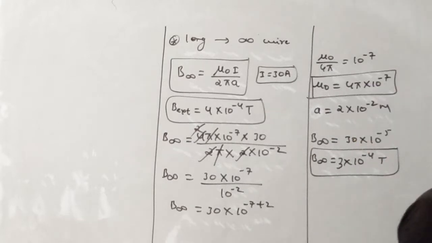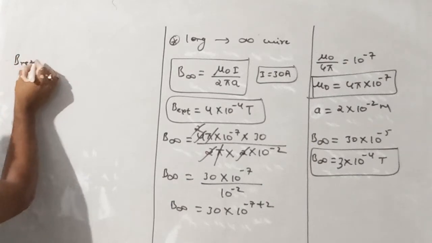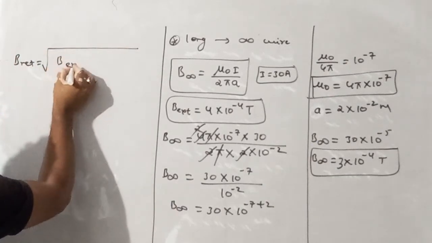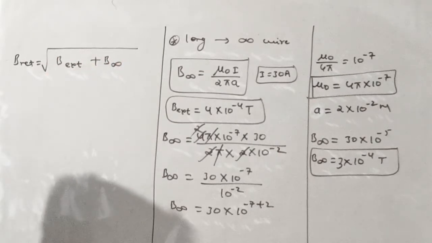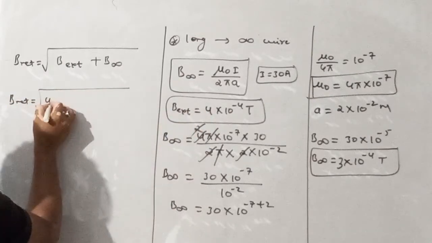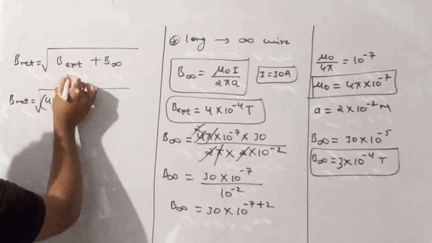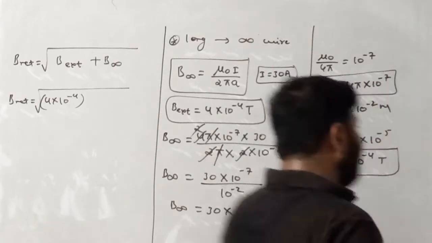Now see, my dear student, in the question, since this wire is placed in an external magnetic field, you have to find the resultant magnetic field. The resultant magnetic field is the magnetic field due to the external source plus the magnetic field due to the wire of infinite length. So B net equals under root of B external, which is 4 into 10 raised power minus 4, squared, plus the magnetic field due to the infinite length wire, 3 into 10 raised power minus 4, squared.